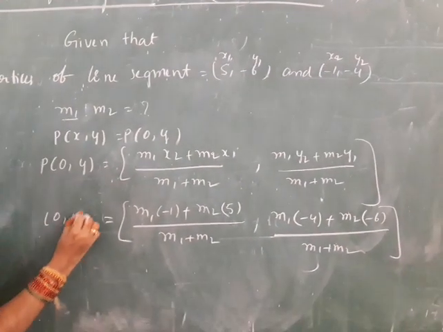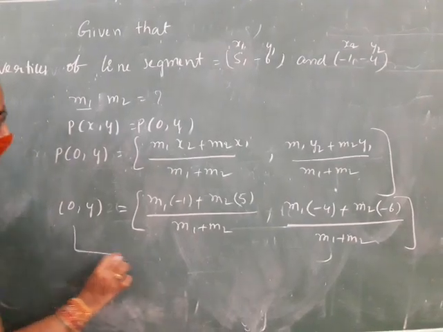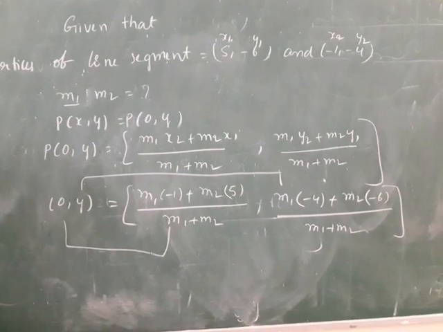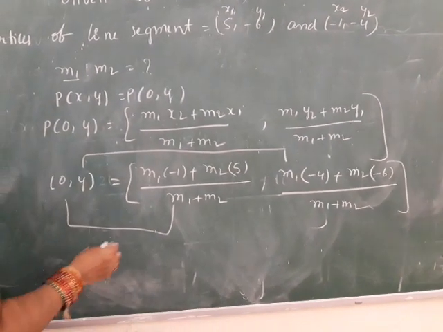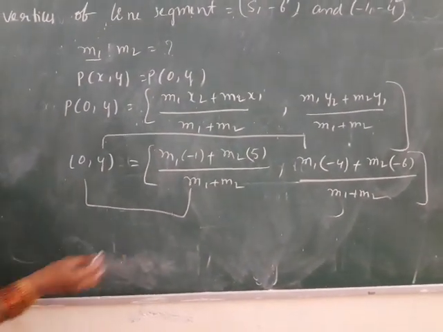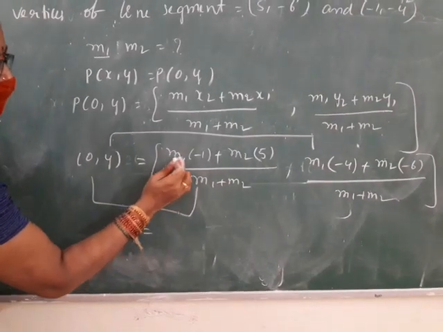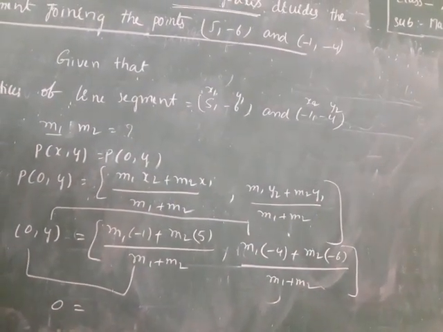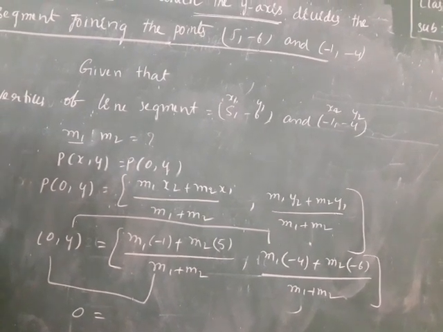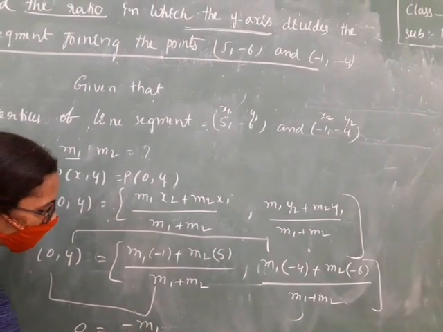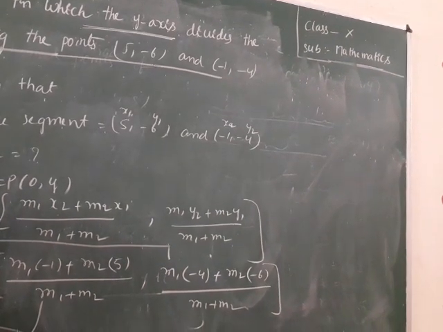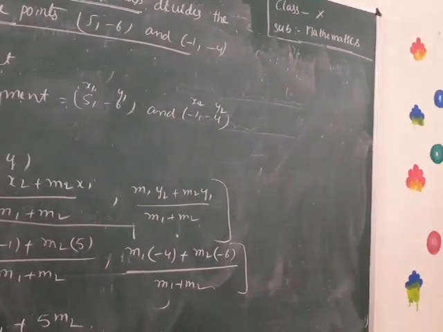Now we equate the ordinates of LHS and RHS. First we equate the x ordinate. 0 equals m1 into minus 1 plus, into minus. Plus or minus? Minus. Minus m1 plus 5 into m2, 5 m2. All these calculations we learn in algebra.